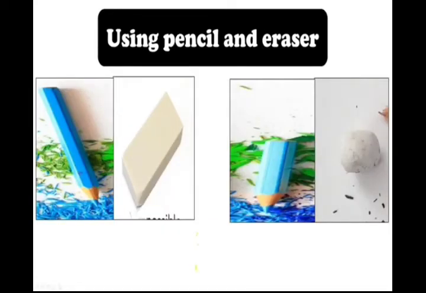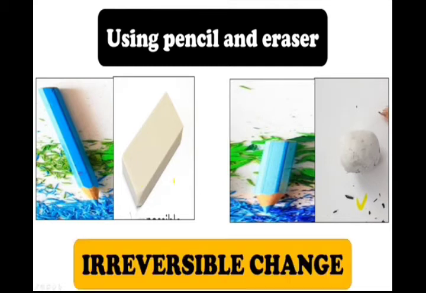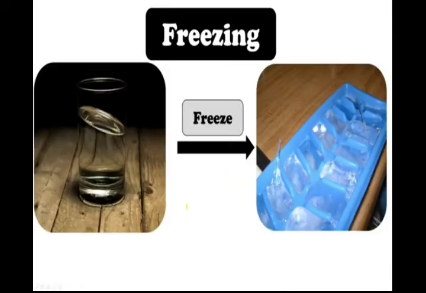And the next example, I am using a pencil and a rubber. After continuous use, what happens? The size of the pencil and the size of the rubber gets shortened. Is it possible to get back the original rubber and pencil? No. You can use common sense. You never get the original pencil and rubber because it is an irreversible change. Yes, because it is already shortened. So going back is not possible.